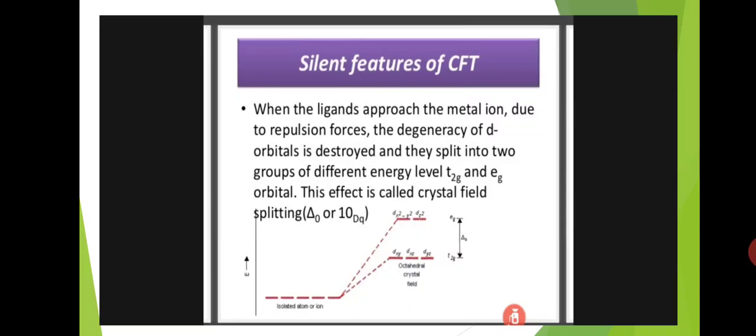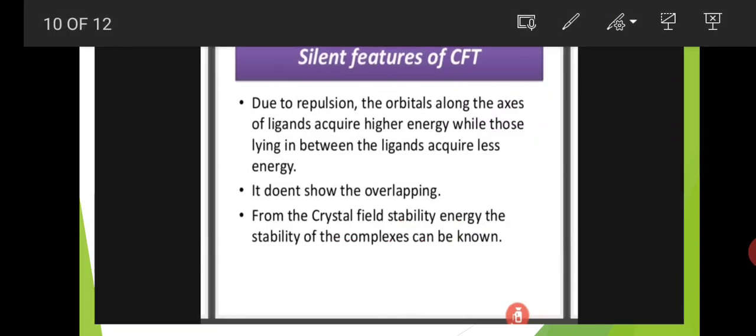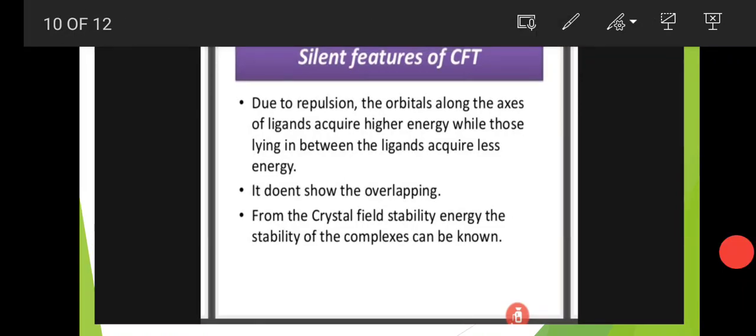In octahedral complexes, the d orbitals are split into two groups: the high energy level eg group and the low energy level t2g group. The energy gap between these two groups we denote by delta O, where O means octahedral. Due to repulsion, the orbitals along the axis of the ligands acquire high energy, while those lying in between the ligands acquire less energy. It doesn't show overlapping. From the crystal field stability energy, the stability of the complexes can be known.